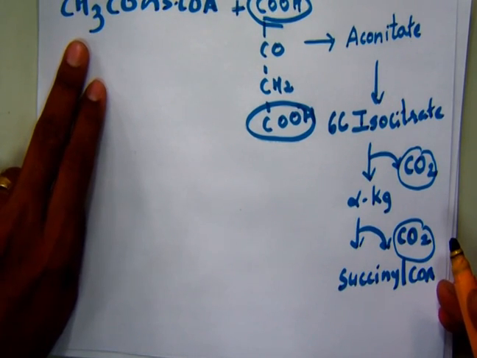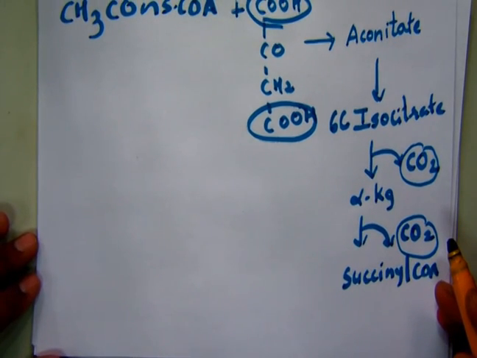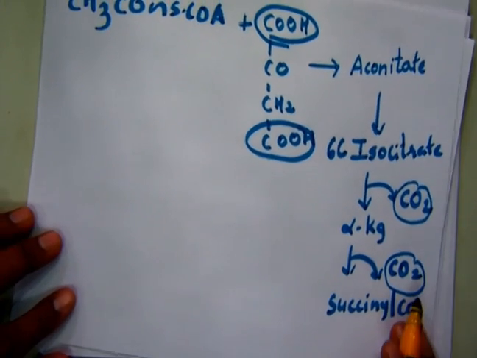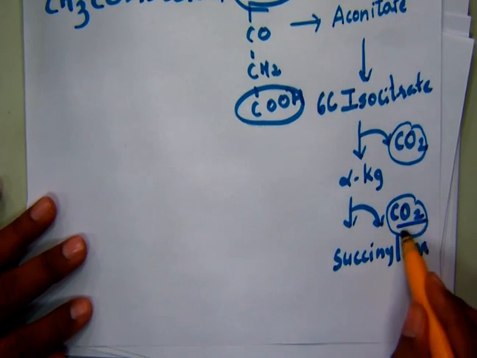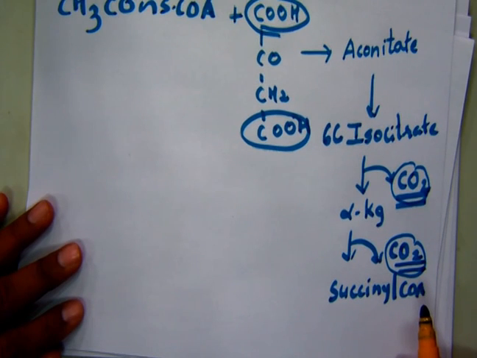So when we analyze the cell-free extract for 14CO2, none of the carbon dioxide liberated at the end of the TCA cycle will show the radio label.